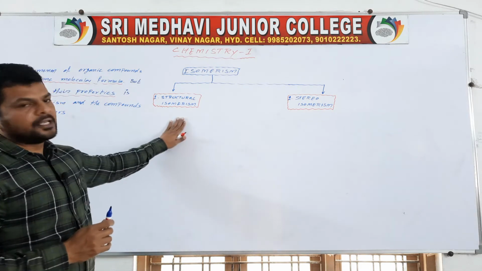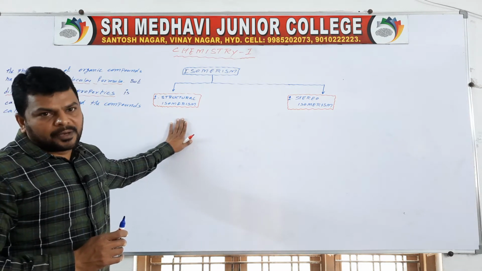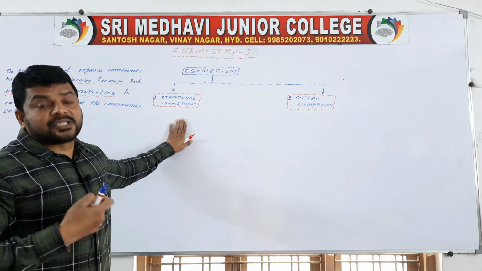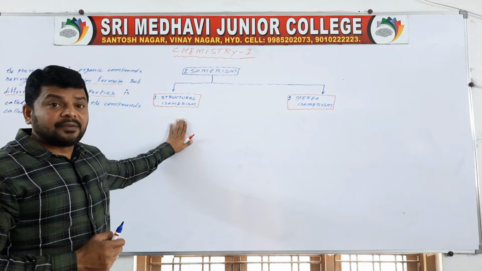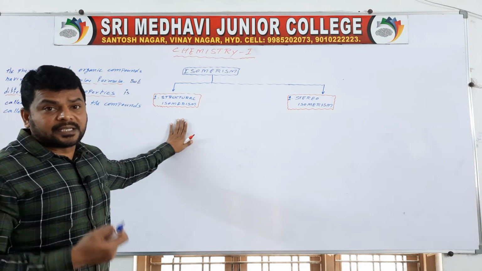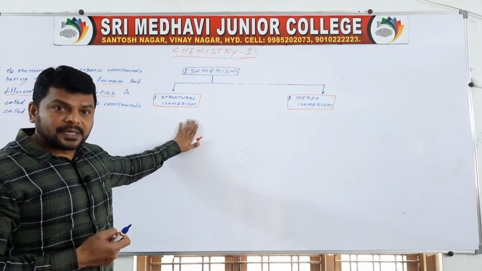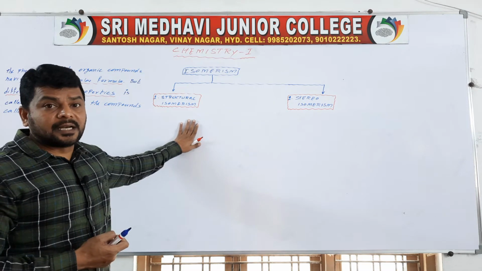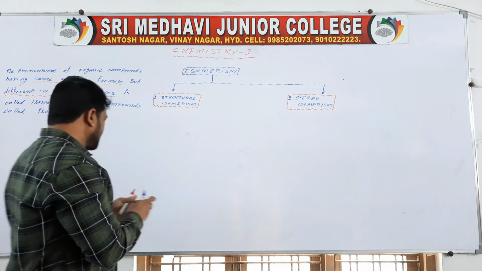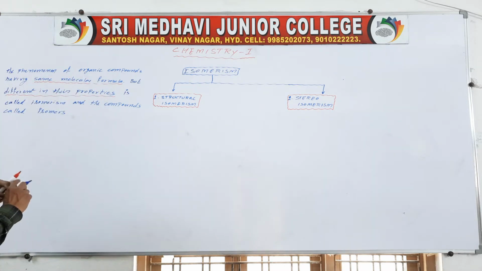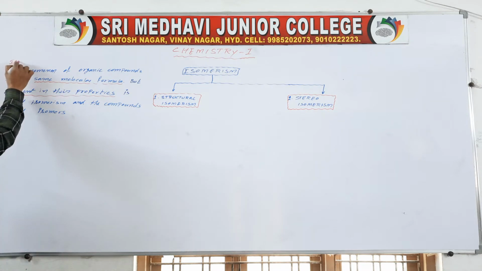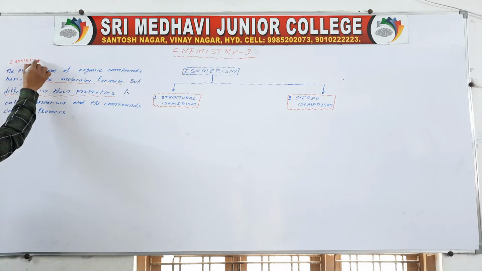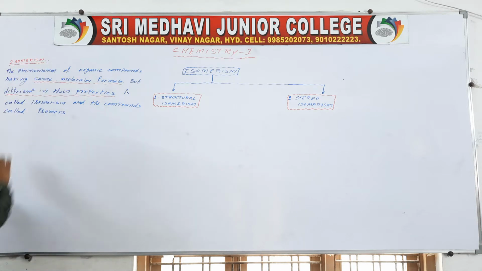See, structural isomerism means compounds having same molecular formula but differ in their structures. Organic compounds having same molecular formula but differ in their structures are called structural isomers, or the phenomenon is called structural isomerism.